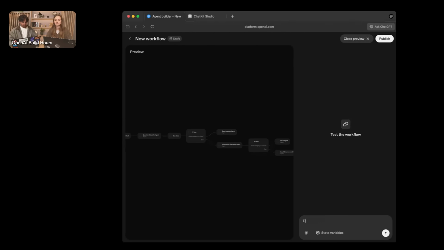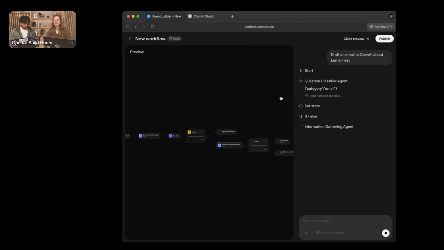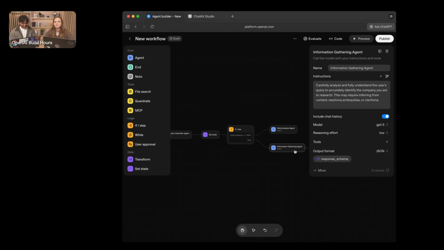And now if I say draft an email to, should we use OpenAI? OpenAI. Sure. Great. So you can see that it went to the information gathering agent, since we've given access to the web search tool. Did we do that? Let me make sure that I did that. May have skipped that step. There we go. Great.